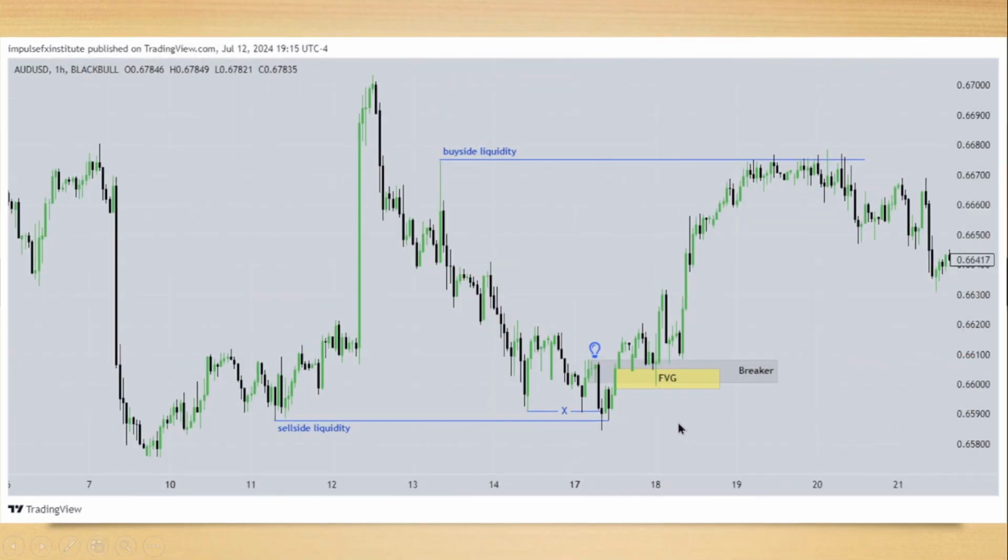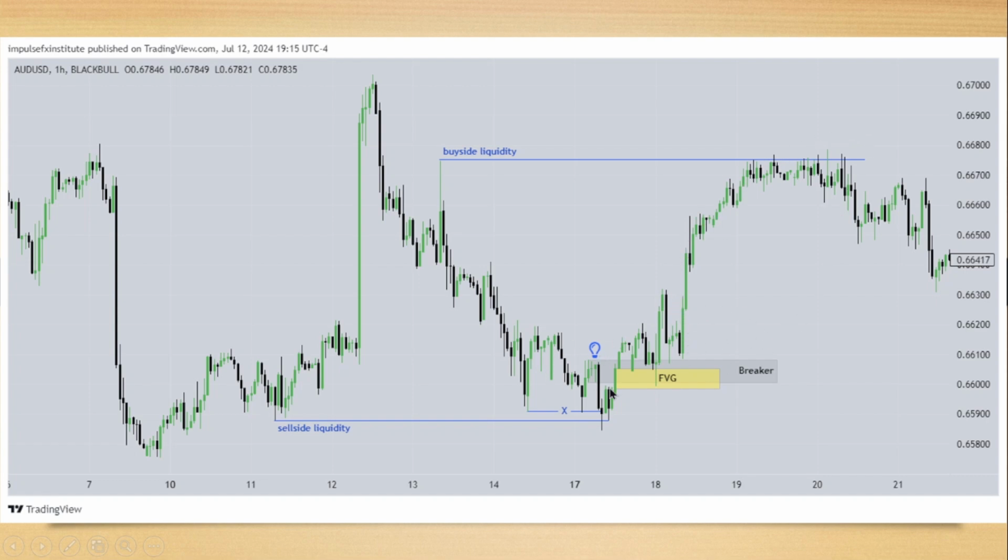Another example here, guys. This is on 1 hour time frame. Our USD with sell side resting below here, sell side is raided with displacement higher, shifting market structure. Our breaker is over here, extend that out in time. We also have a fair value gap here, overlapping with the breaker. So price trades back into the breaker and the fair value gap, buys off.